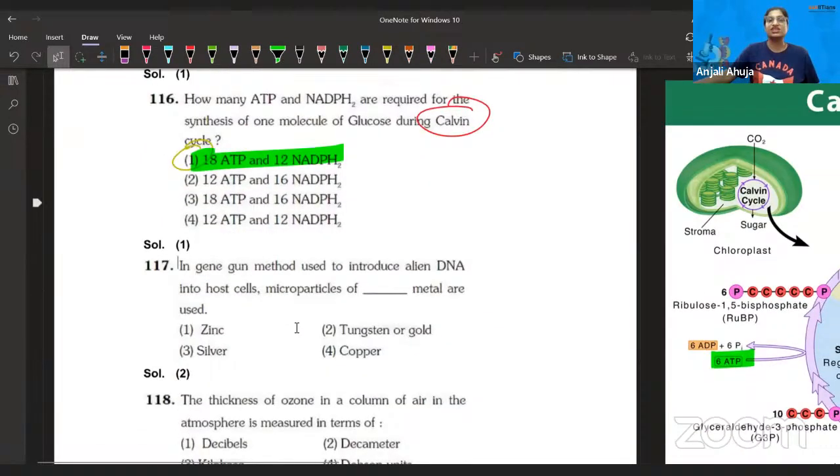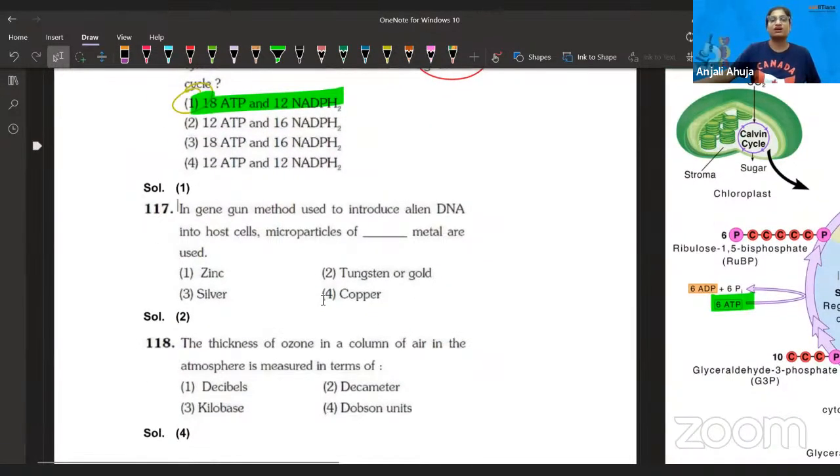Next is the gene gun method. It's used to, I was so sad. One of the students shared this question paper with me and he clicked on some other option, not on tungsten and gold, because it's very easy. I mentioned it in the class also that they are neutral kind of. They don't interfere with the DNA activity. They are inert kind of to them. So second is the answer.